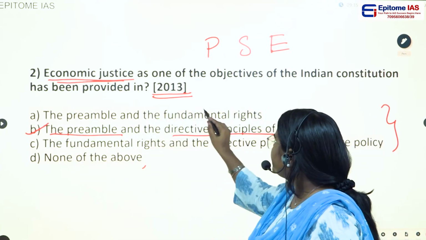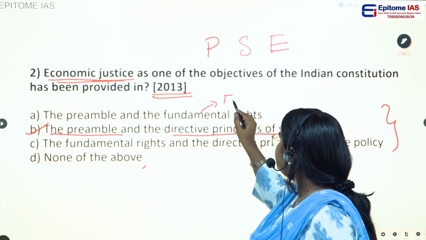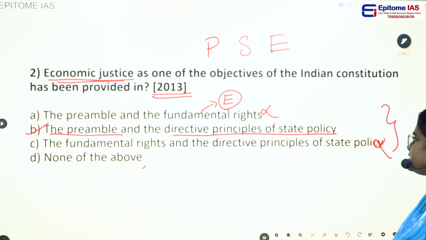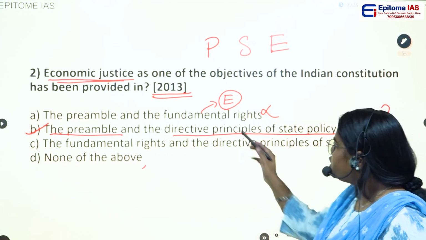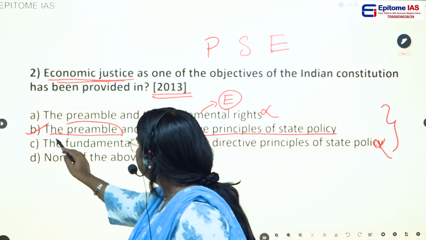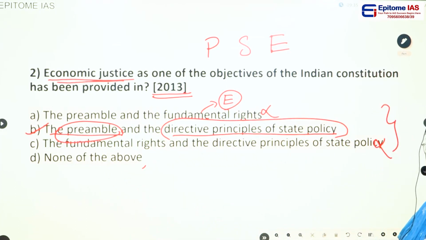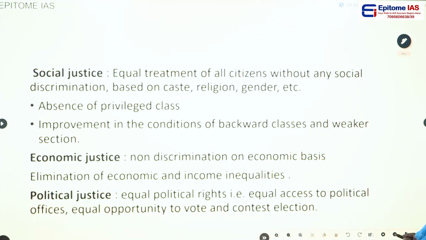In the fundamental rights, there is no mention of any economic justice. So this option and this option are actually wrong. The economic justice is only provided in the preamble and the directive principles of state policy. So now let us go to the next question.